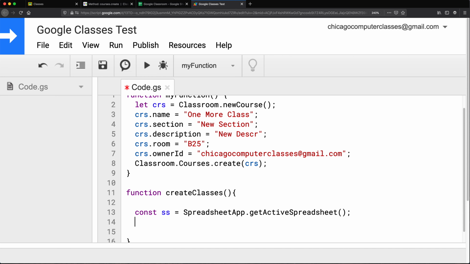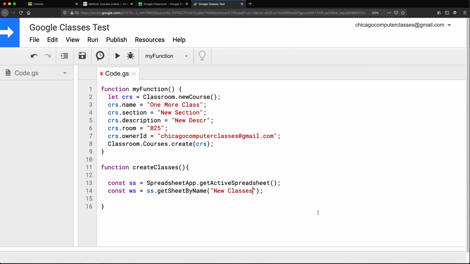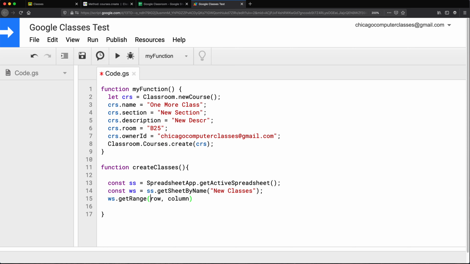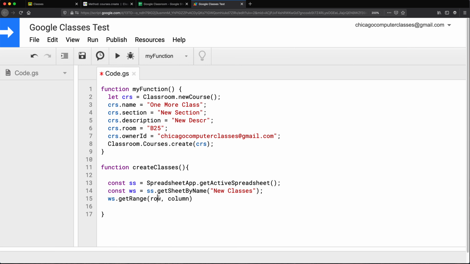And then we need to get our worksheet data. And the worksheet is going to be, well, it's called sheet 1. I'm going to change this. And we'll take that worksheet and read the range of data. And we need to start reading that from the second row because the first one is headers and the first column.